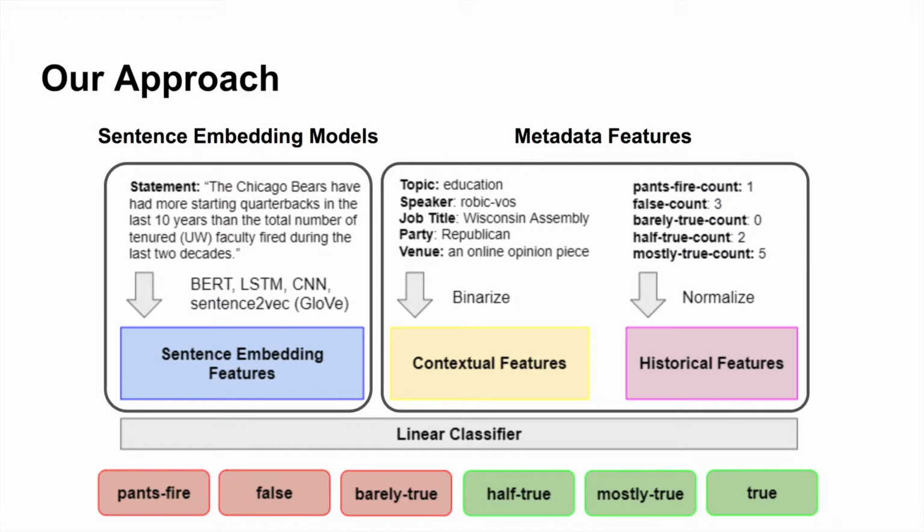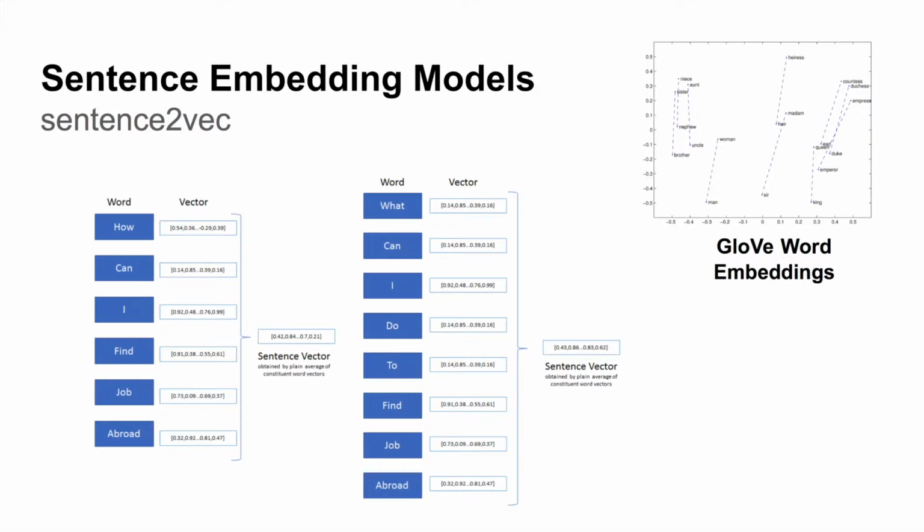Oddly, there are 6 labels, but only 5 counts provided in the dataset. These 5 counts are normalized to be a valid probability distribution and provide a 5-dimensional feature vector. We concatenate the features from these 3 sources and feed it into a linear classifier, such as logistic regression. We focus on 2 tests. One is 6-way classification, and the other is binary classification, with the essentially true class being green and the essentially false class being red.